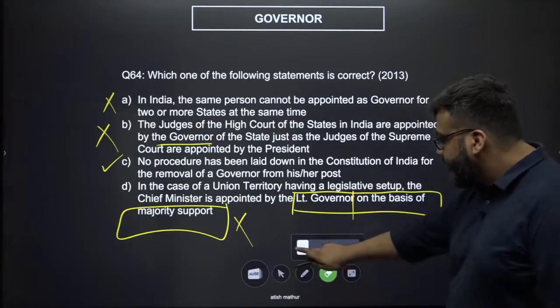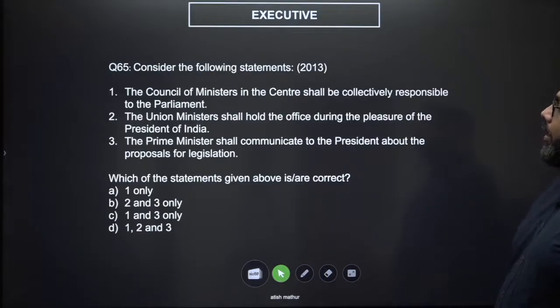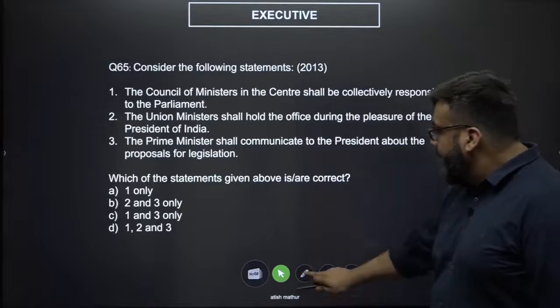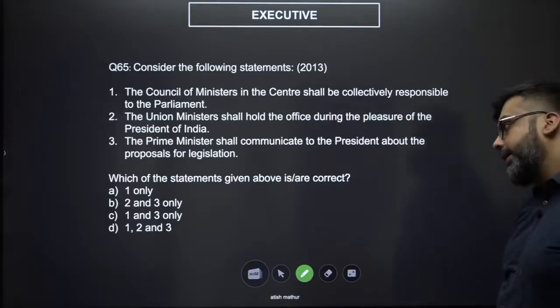Now, C. The Council of Ministers in the centre shall be collectively responsible to the Parliament. The Union Minister shall hold the office during the pleasure of the President of India. The Prime Minister shall communicate to the President about the proposals for legislation.